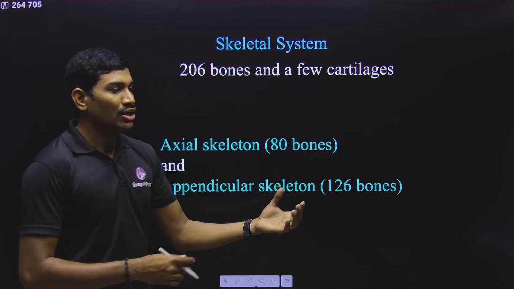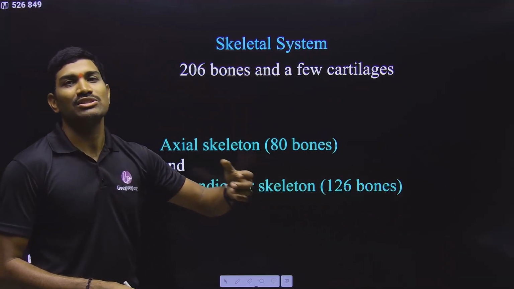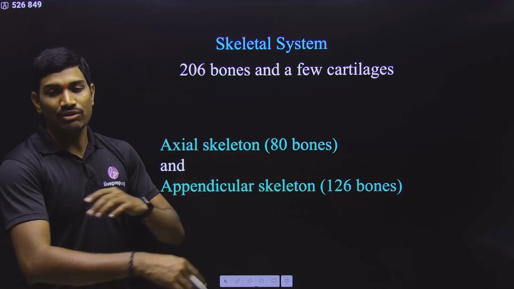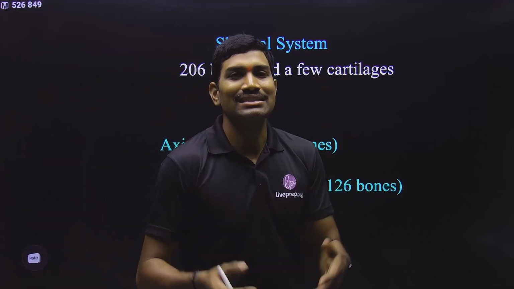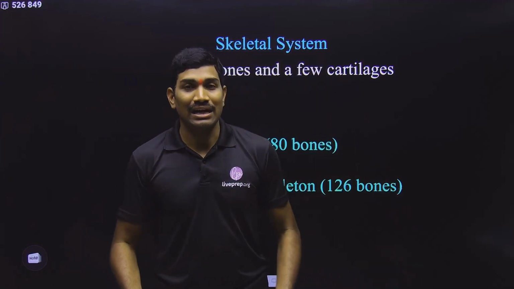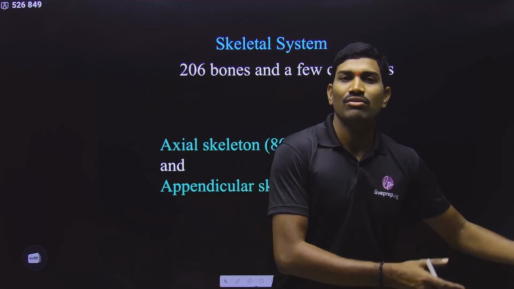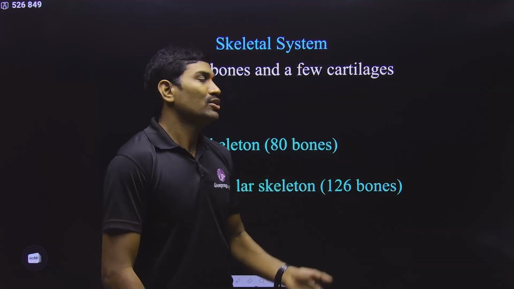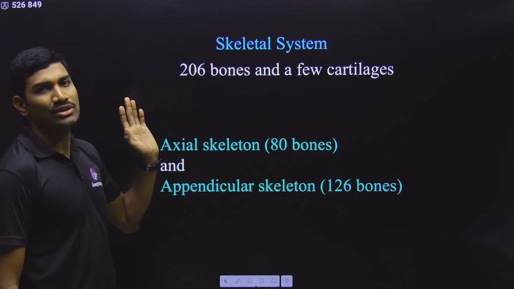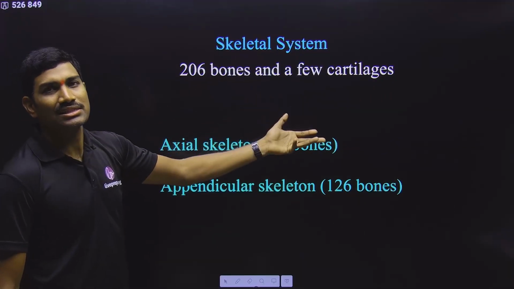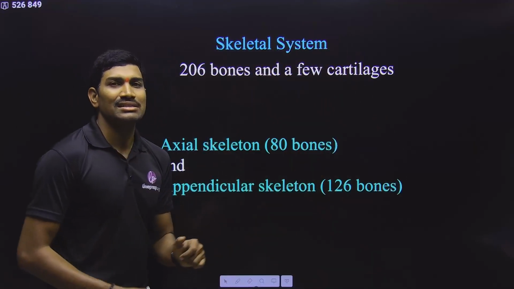So now, contractions in the muscle ultimately cause changes in the bone movement. If the bone is getting moved, we can observe movements in the body parts or changes in body postures. If our legs are getting moved because of this, it can also cause locomotion. So the skeletal system is also very, very important in locomotion. And why is it called the skeletal system? Because it provides support to the entire body.